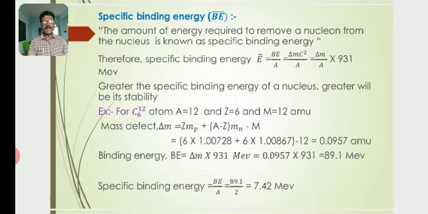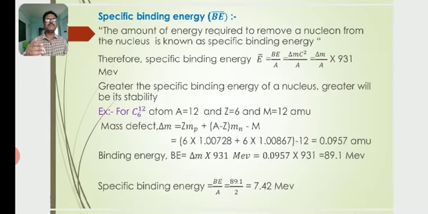The amount of energy required to remove a single nucleon from the nucleus is known as specific binding energy. Its expression is E bar is equal to BE by A, which is equal to delta m c square by A, again equal to delta m by A into 931 mega electron volt.